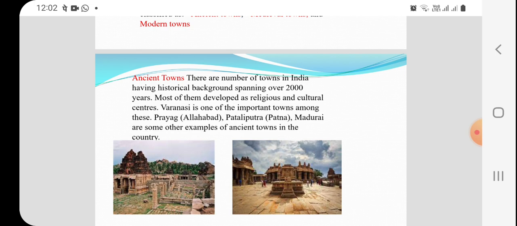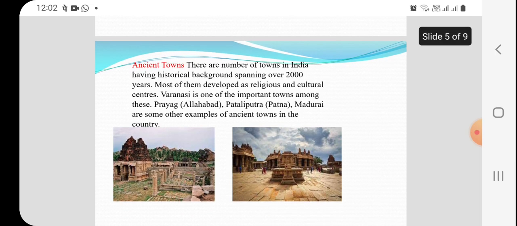Most of them developed as religious and cultural centers. In those days, our country was ruled by many Hindu rulers, so they gave more importance to religion. Varanasi is one of the important towns among these. Prayag, Allahabad, Pataliputra, Patna, Madurai are some of the other examples of ancient towns in the country.